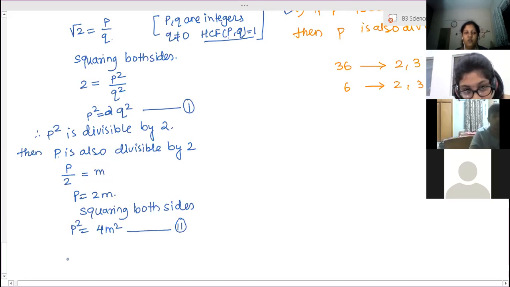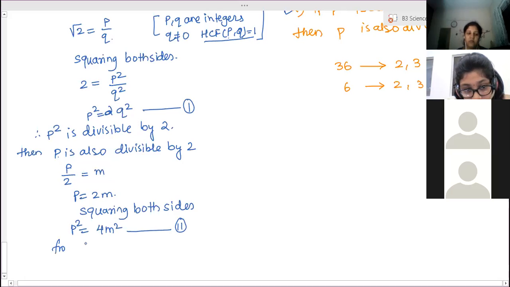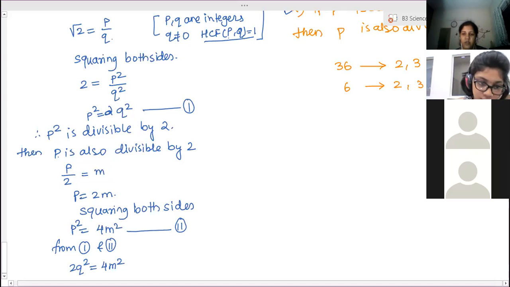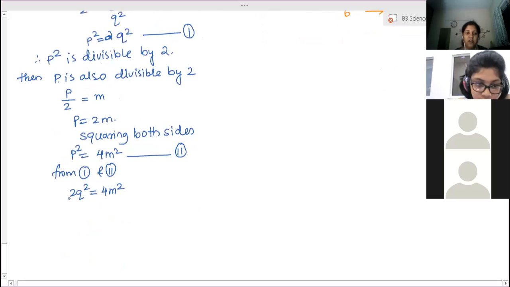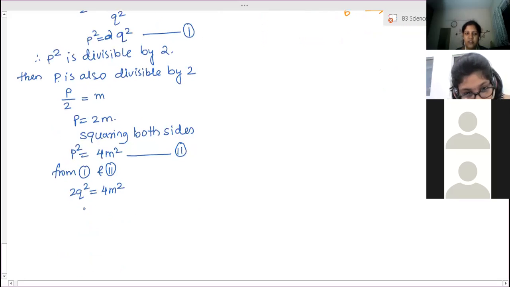So from 1 and 2, what can we infer? 2q square is equal to 4m square, right? Simplify. This 2 will be transferred to the RHS. Then what will we get? q square is equal to 2m square.